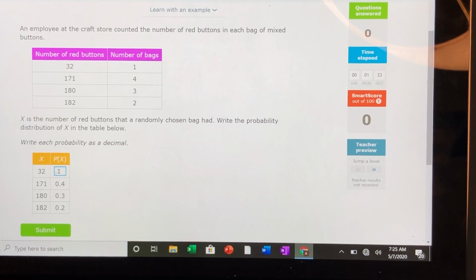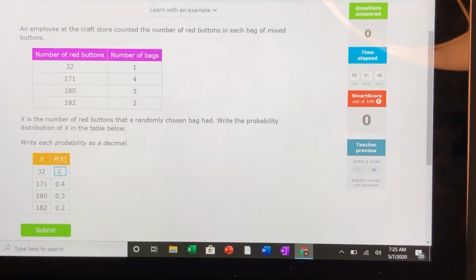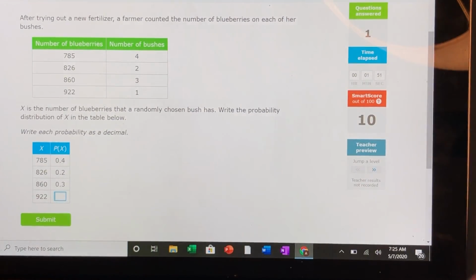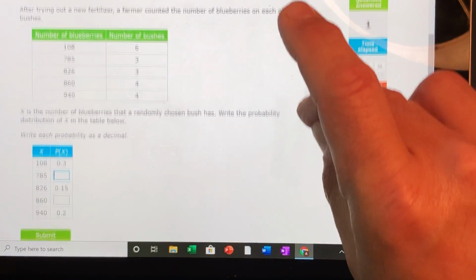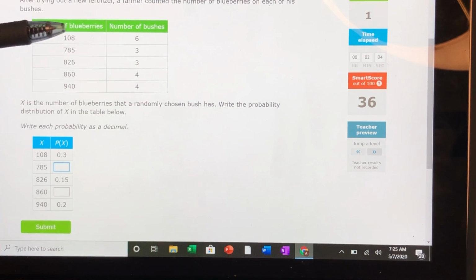Now, I know that's the right answer because I know that these have to add up to 1. But could I have done it the hard way and actually added all these up and divided 32 by the number that these all add up to? I think I could. So let's go on to the next one. Actually, let's jump up a level because this problem looks almost identical to the one we just did. All right, this one's a little bit different. After trying out a new fertilizer, a farmer counted the number of blueberries on each of his bushes. Okay, so again, they've given us a frequency table, and we want to write a probability distribution.